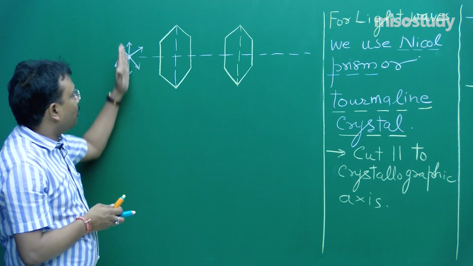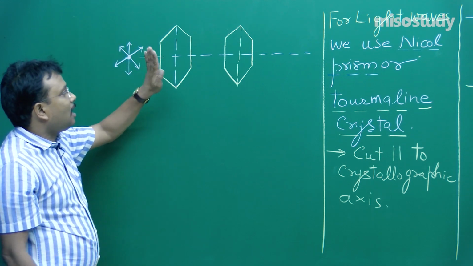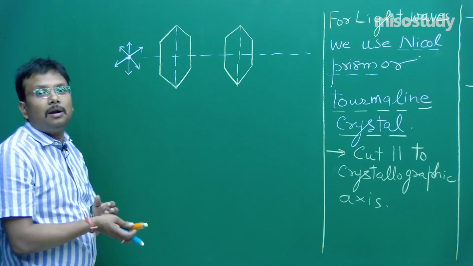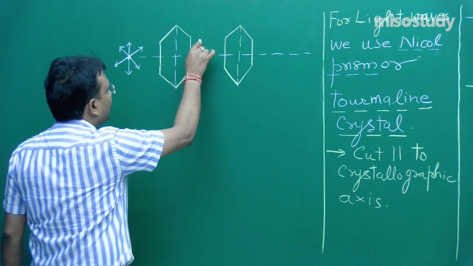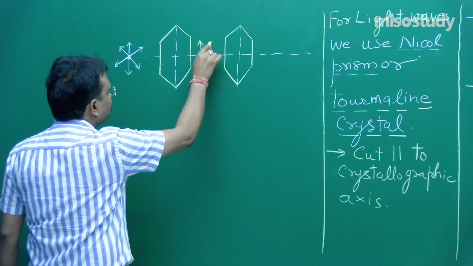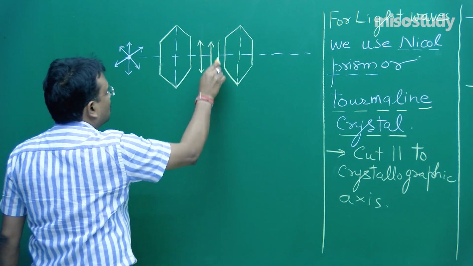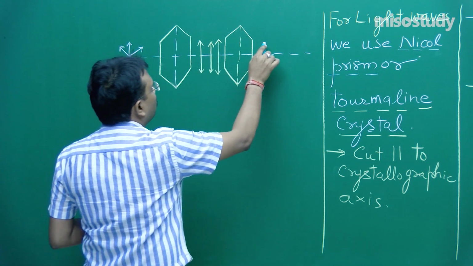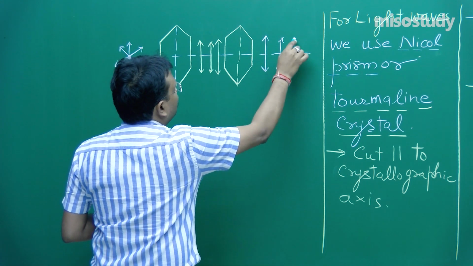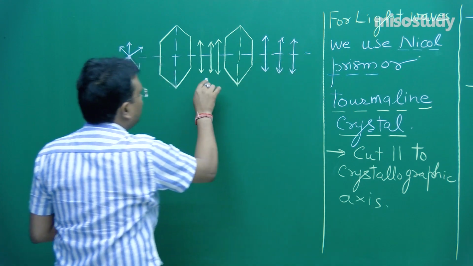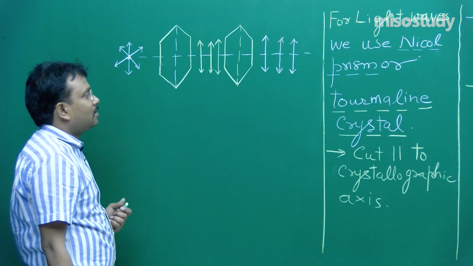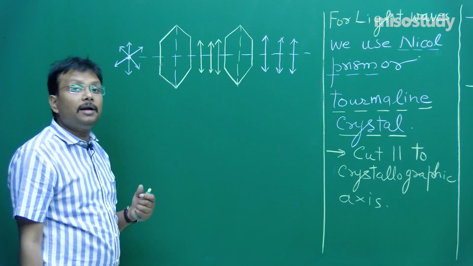Only the vibration of the electric vector along this direction will pass and remaining will not be allowed. So, here you will get this way, fine, and now here again this way. So this is plane polarized light, because electric field vectors are vibrating only in one direction.